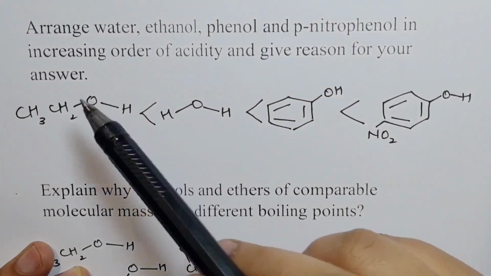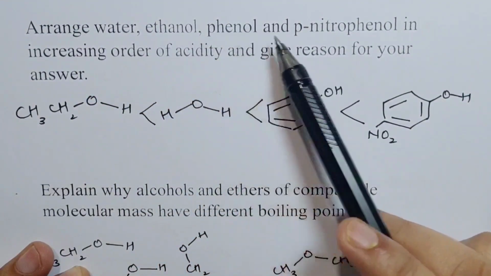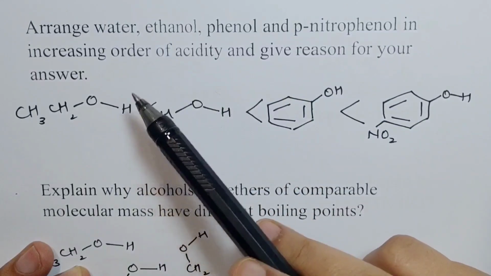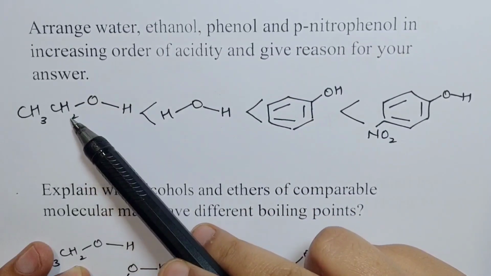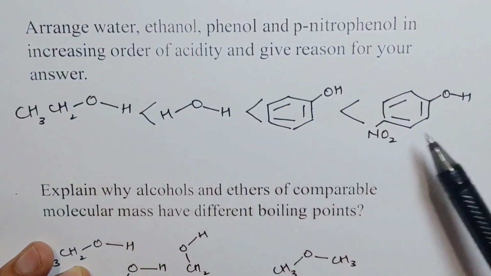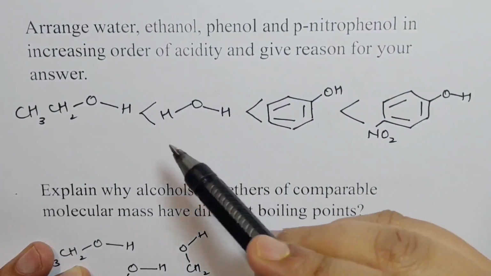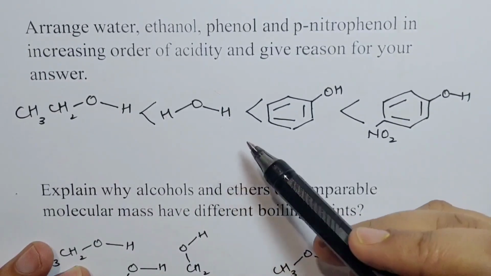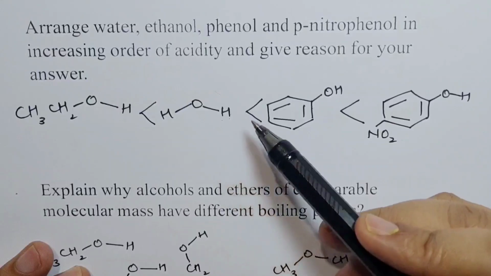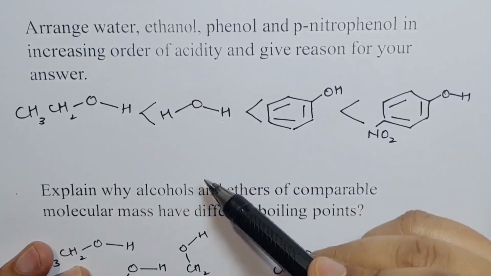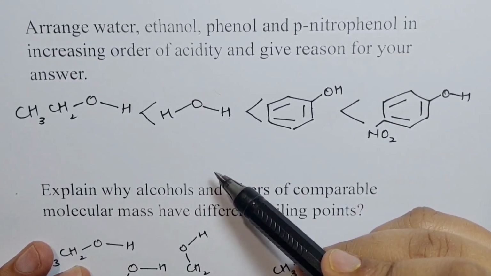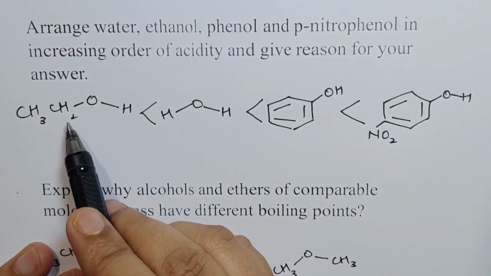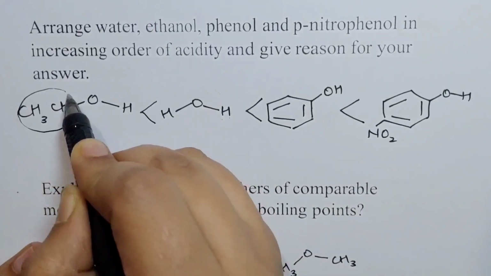Our next question is, arrange water, ethanol, phenol, and p-nitrophenol in increasing order of acidity and give reasons for your answer. Increasing order means going from least acidic to most acidic, and this is the order. Let's see why. We just talked about the polarity of the O-H bond, and how anything that increases the polarity of the O-H bond would increase the acidity, and anything that decreases the polarity would decrease the acidity. So here, let's first compare these two. In ethanol and water, ethanol here has the alkyl group.